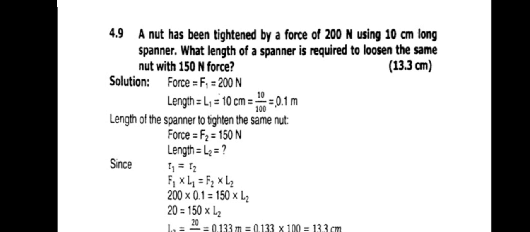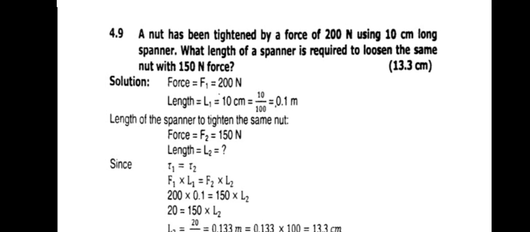Here two things are given, the forces and the length. Force 1 will be 200 Newton, force 2 will be 150 Newton, and the length will be 10 centimeter. We will convert centimeter into meter by dividing 10 by 100, and the value will be 0.1 meter.